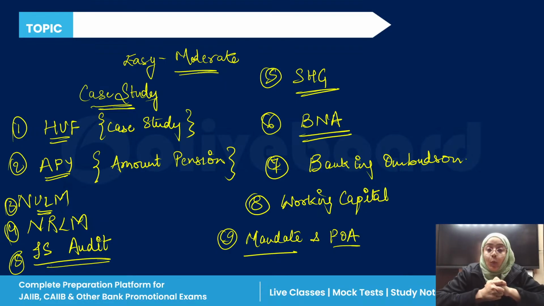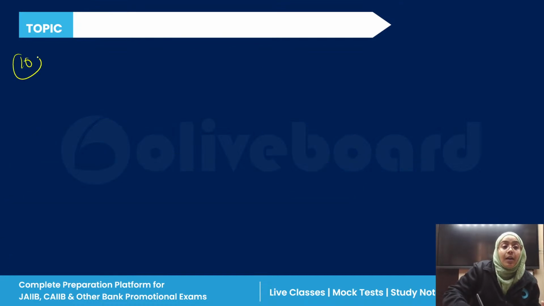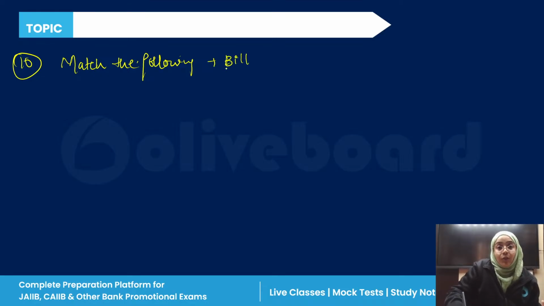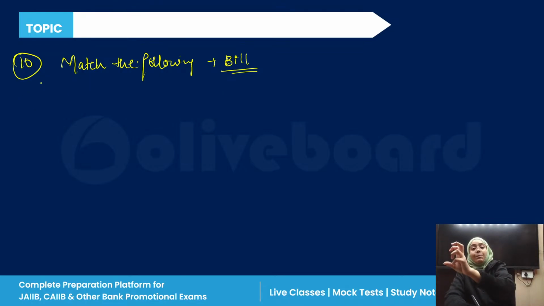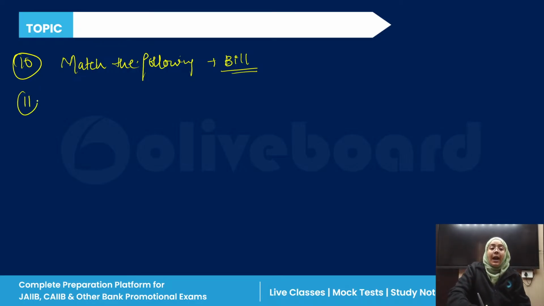Then there was a difference between the mandate and power of attorney. So I have told you the mandate and the power of attorney. Then we have one question regarding match the following. In match the following, there was one question regarding, I think, the bills of exchange. There was one question regarding what the different types of bills are. I think a match the following definition was given, and the bills of exchange name was given, and you have to answer accordingly, right?